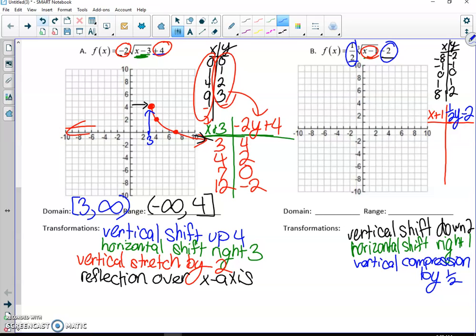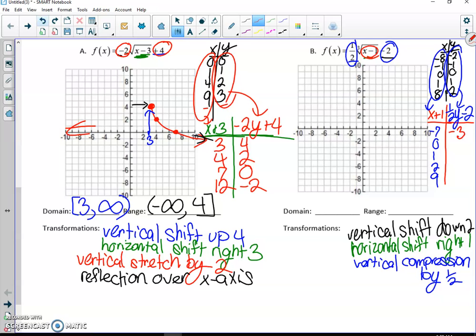Okay, so then we'll take all of our x values and put them in here, and all of our y values and put them in here. So our x values, if we add 1 to them, will be -7, 0, 1, 2, and 9. Okay, and our y values are a little harder. We actually have to plug them in. So if we plug in a -2, -2 times 1/2 is -1, minus 2 is -3.